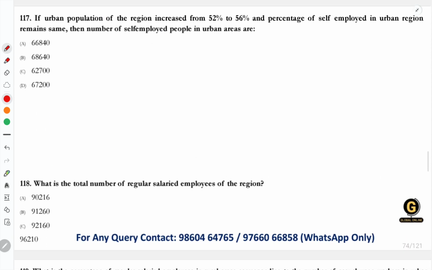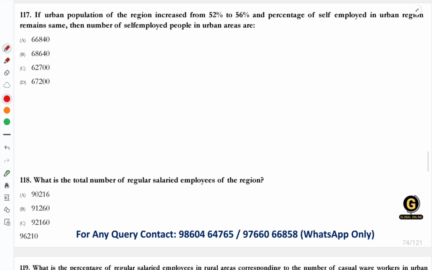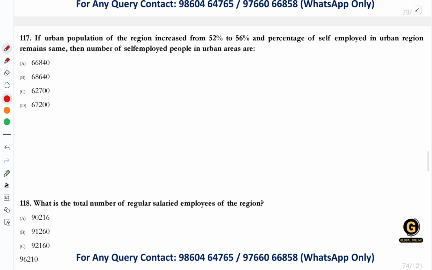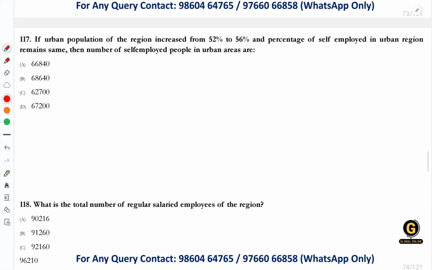Next question 117. If the urban population of the region is increased from 52% to 56% and the percentage of self-employed in the urban region remains the same, then the number of self-employed people in the urban area is how much? We already know the number of urban regular salaried employed. Now imagine that this number has been increased by 20%.